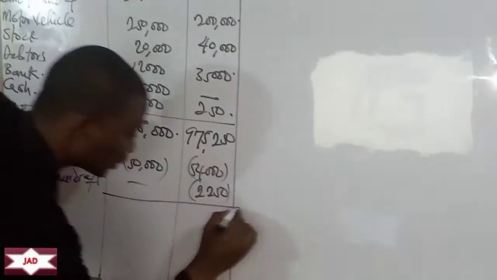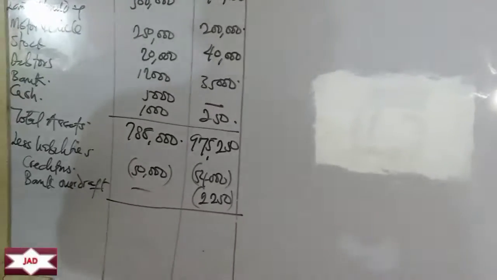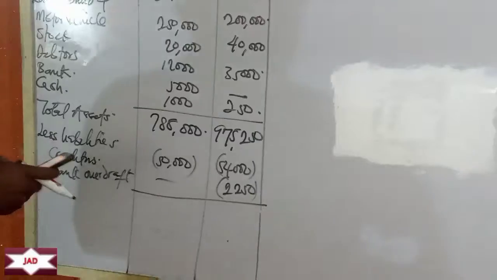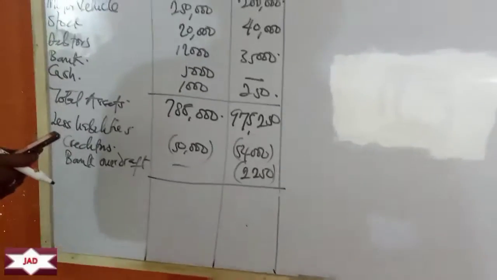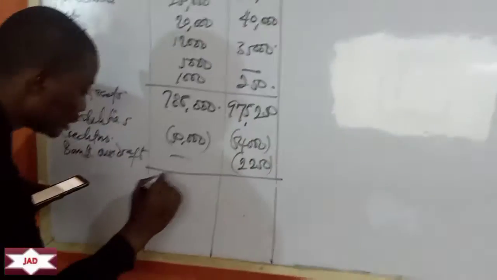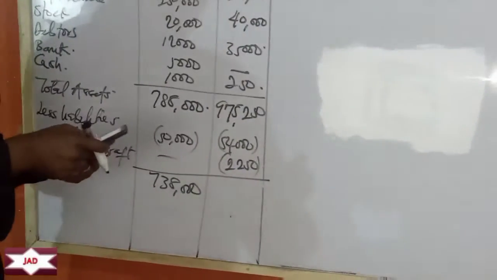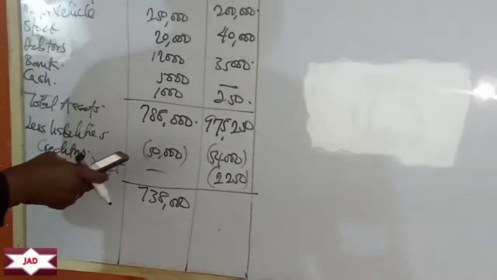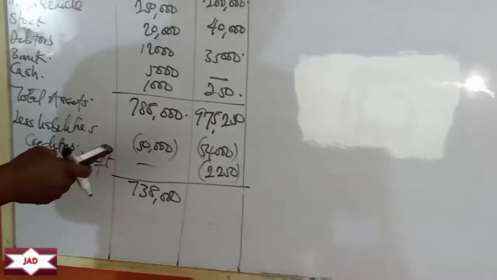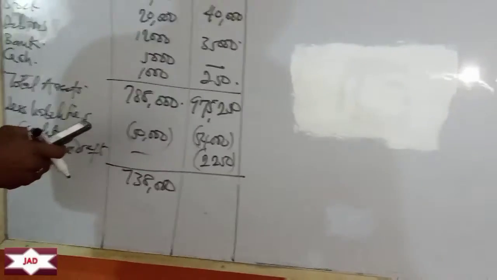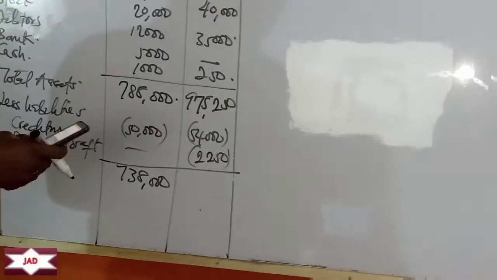2,250. So let's take them out of the assets now. So we have here 788,000 minus 50,000. So that is 738,000. Here we have 975,250 minus 54,000. Okay, minus 2,250.